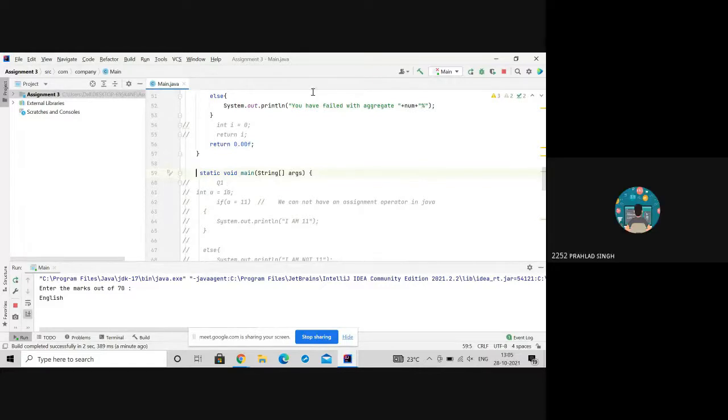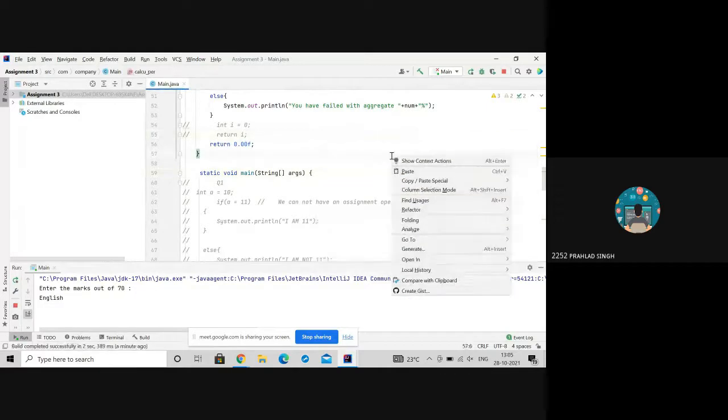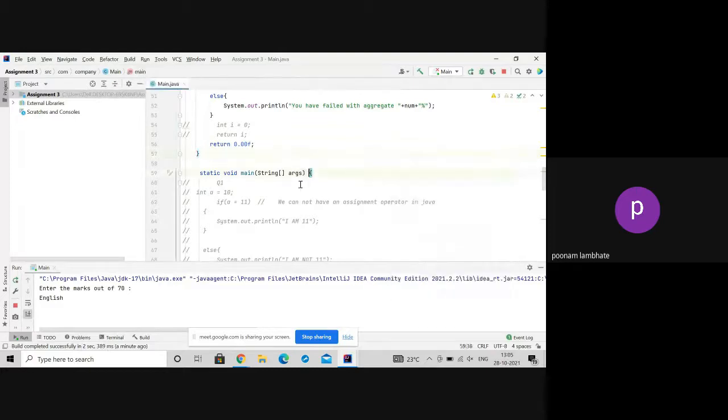Even if I try to run it, you're not getting the run option, right? You can see a cross mark near your hammer, at the top right. You can see that hammer icon, and next to that you can see the cross, because main is not public. So write public over there. That cross should go.